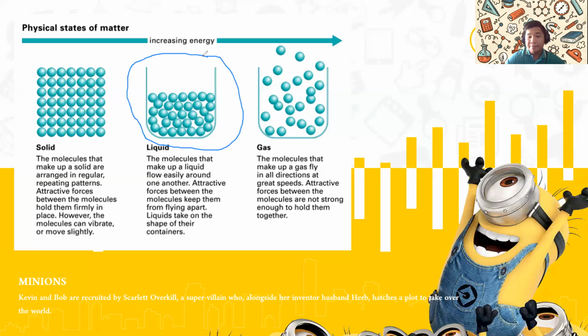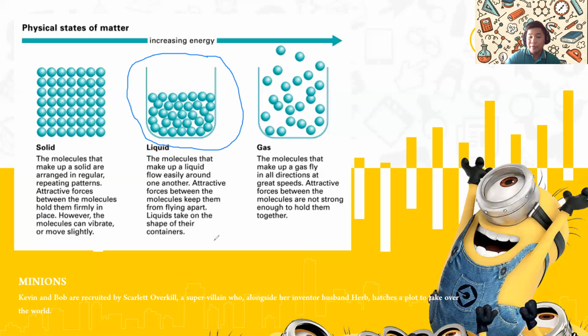The molecules that make up a liquid flow easily around one another. In the solid, they are held in place. In the liquid, they are not. They can move around any way that they like. Attractive forces between the molecules keep them from flying apart. They move around however they like, but they do not move so far from each other.